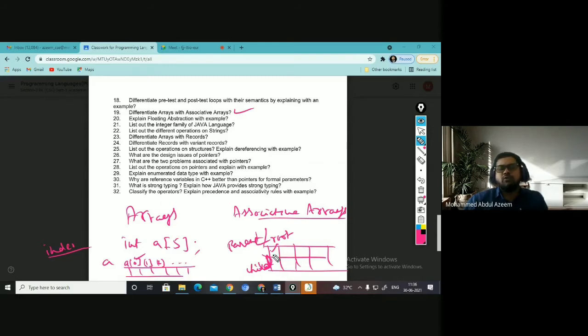When you have 2 attributes, more than one attribute with the help of which you are able to access it, then it is said to be associative array. So basically for forests and for trees and all, we use this kind of option. So a parent, for example, if you take the binary tree, in a binary tree, every parent can have at a maximum how many children? 2 children, right? But if it is not a binary tree, it is a simple tree. A simple tree can have how many children, from 0 to n?